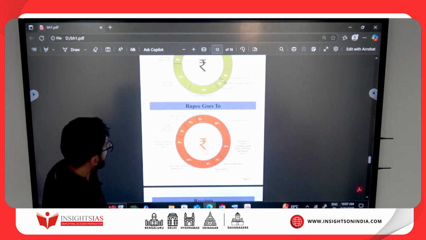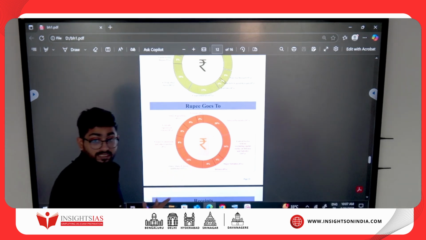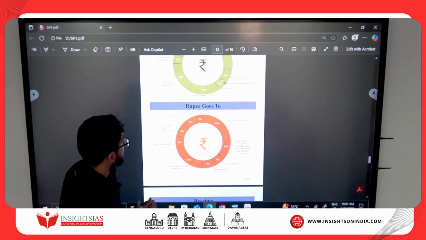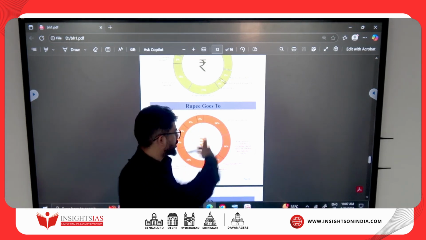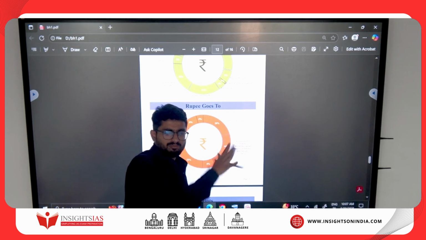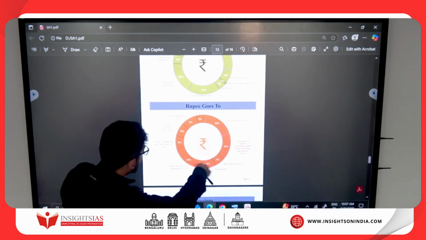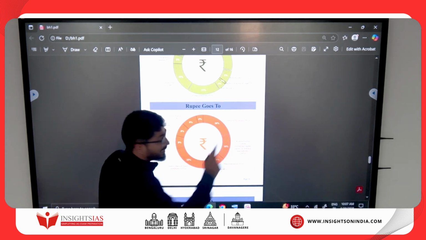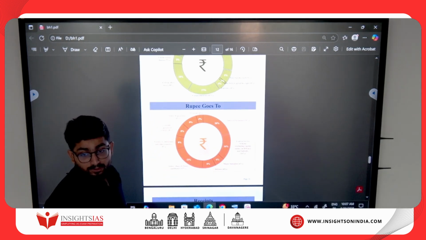Similarly, where the rupee goes to. So highest money of ours goes to what? State share of taxes and duties. Okay. Second goes to what? Interest payment. See, we have taken so many loans. So it's all revenue expenditure. Okay. Bad expenditure. Second is what? Interest payment. Third, we go to central sector schemes, excluding defense outlay or capital outlay on defense and subsidies.